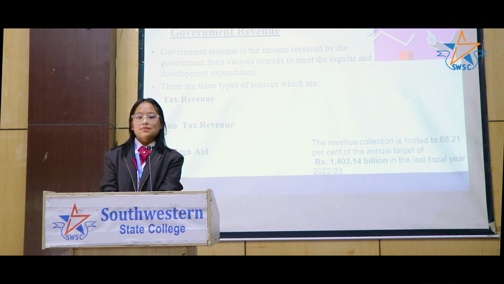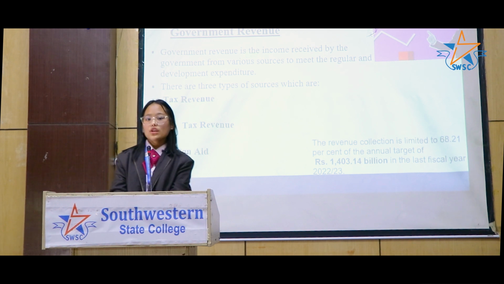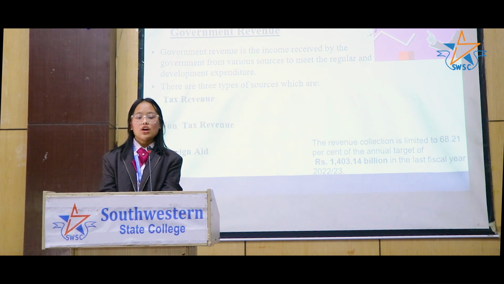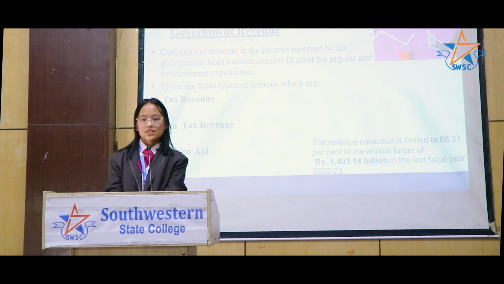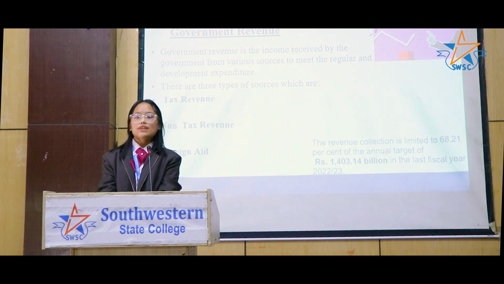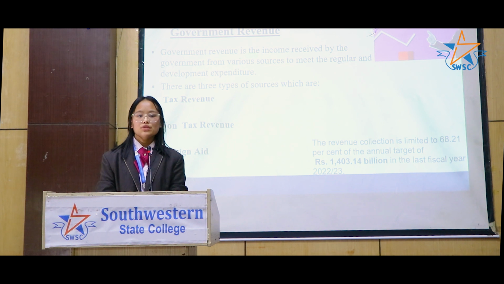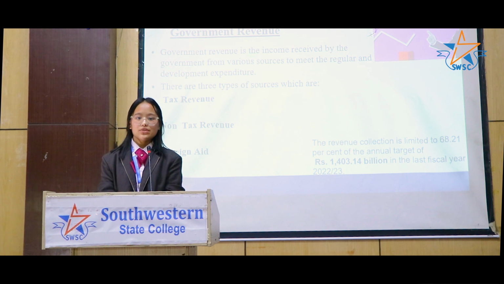Basically, there are three types of revenue, which are tax revenue, non-tax revenue, and foreign aid. So at first, let's talk about the tax revenue. It is the tax imposed by the government on individuals and organizations. There are two types of tax, direct and indirect tax. Various types of taxes are imposed on people, like the first one, tax on wealth and property. It collects the amount received by the government from profit tax, interest tax, etc.